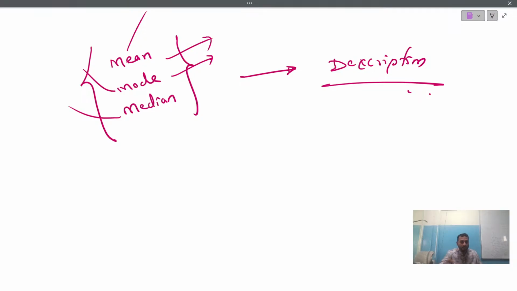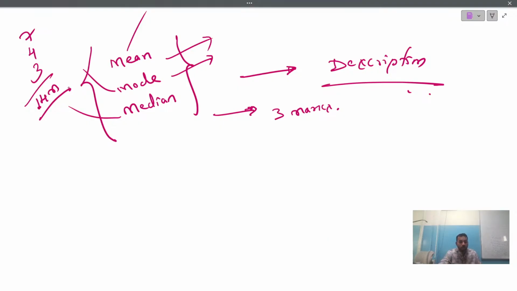Every topic I have made a video. If you want the problems based on mean, mode or median, I'll share the link in the description. Please go ahead. Straight away you can achieve 3 marks from this. So now altogether we have covered 7 marks from the theorem side, 4 marks from the graph side, and statistics, that is mean, mode or median, 3 marks. So altogether we have covered around 14 marks. Students, it's so simple and so easy to score in math.